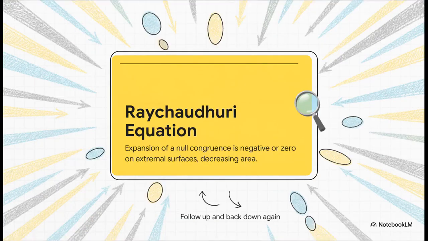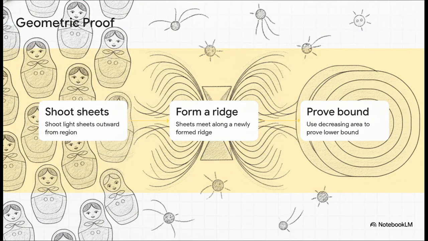The secret weapon here is indeed the Raychaudhuri equation, because the expansion of a light sheet, or a null congruence, is negative or zero. Shooting these light sheets outward creates surfaces with lower and lower areas. You're basically following light sheets up and back down again, which systematically forces the geometric area to decrease as you move along. So, physicists can make this work by following 3 strict geometric steps. They literally trace the topology of light sheets outward from the scattering region. Think of it like nested Matryoshka dolls.